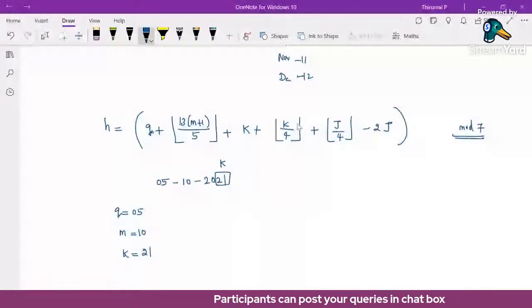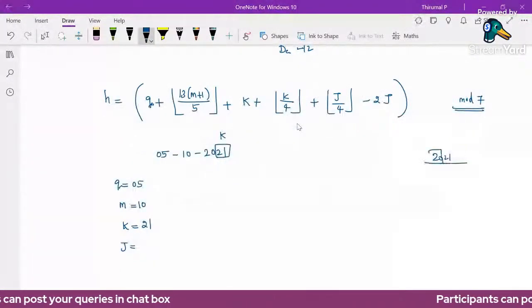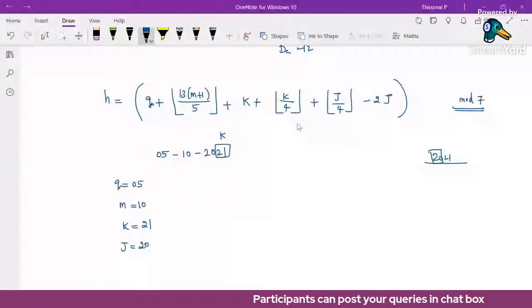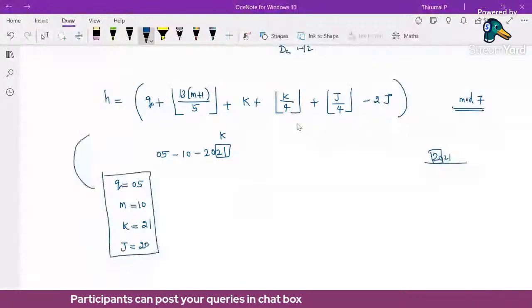Next, j. Here j means which century we are finding. This is the century, 2021. Just dividing by 100, we are getting 20. So the century value is 20. That's all. Just q, m, k, j values are enough. Then substitute the values here.